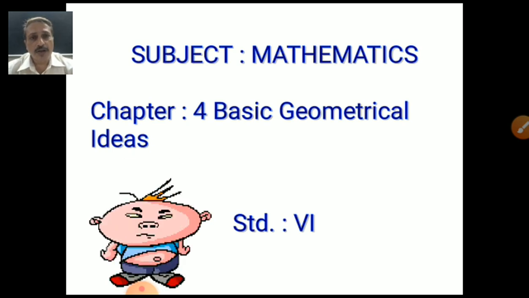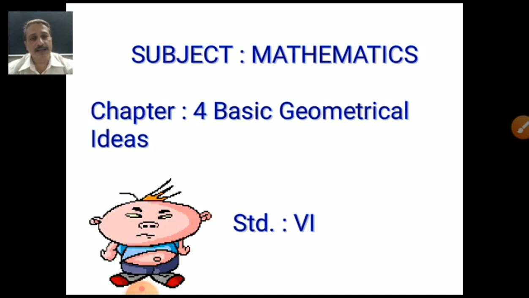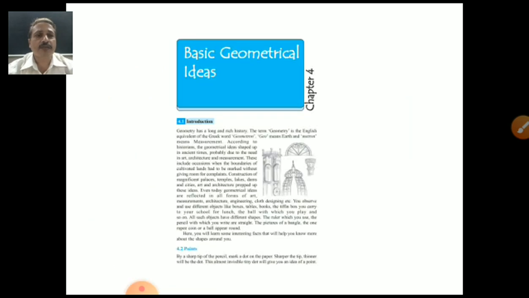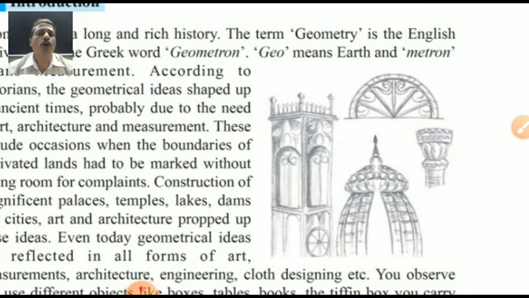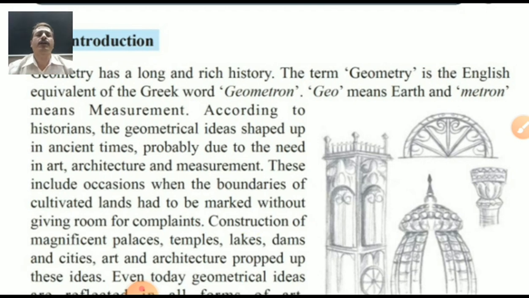Students, you know very well what geometrical means. In English, it is the equivalent of the Greek word geometron. Here is a boy doing an exercise. Let's see our chapter according to the textbook. A picture is given here of some domes, designs and fabrications. You can see the word geometry and its equivalent Greek word.